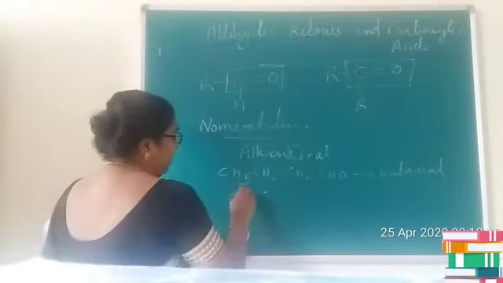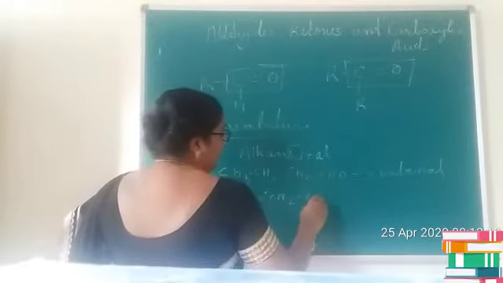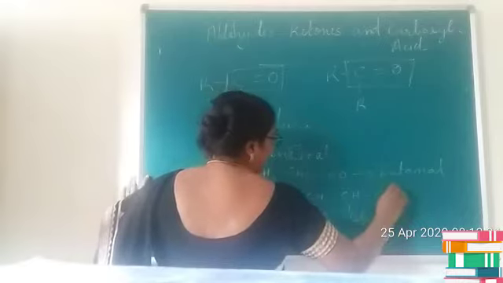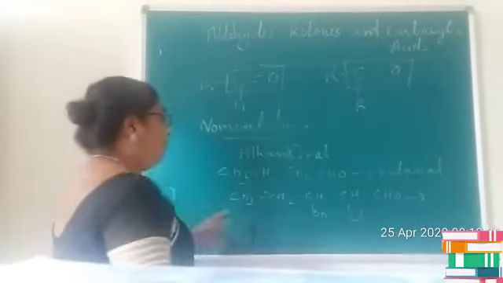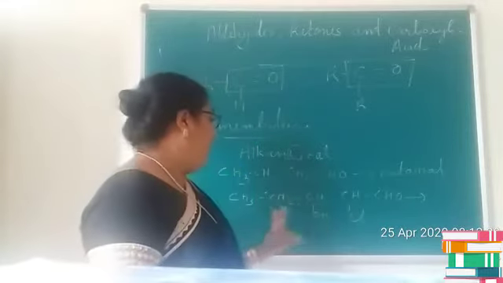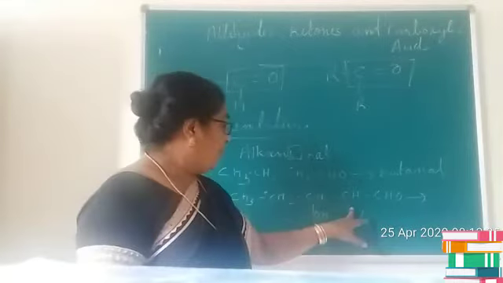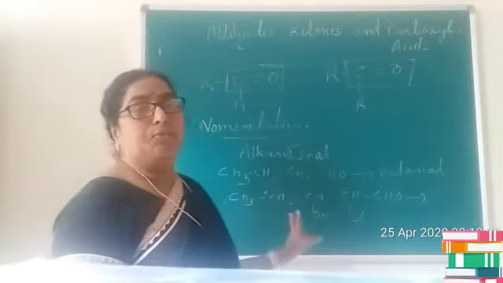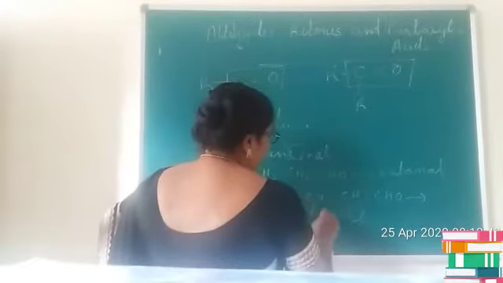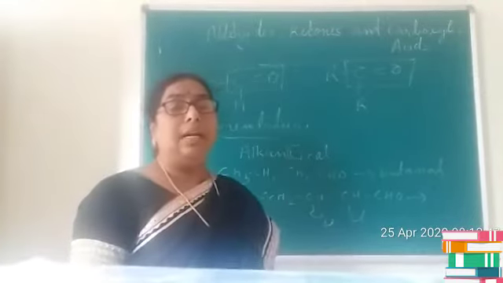Or consider another compound, CH3, CH2, CHOH, CHCl, CHO. Can you tell me what is the name of this compound? Yes, it is termed as 2-chloro-3-methyl pentanal. Is it clear? 2-chloro-3-methyl pentanal. That means we are following the same system. Here, since it is 3-methyl, it is 2-chloro-3-methyl pentanal.